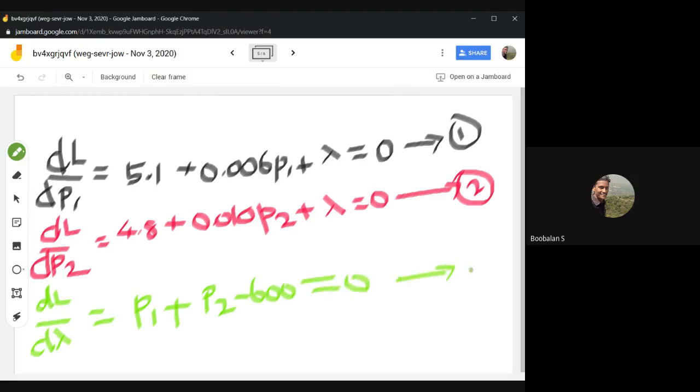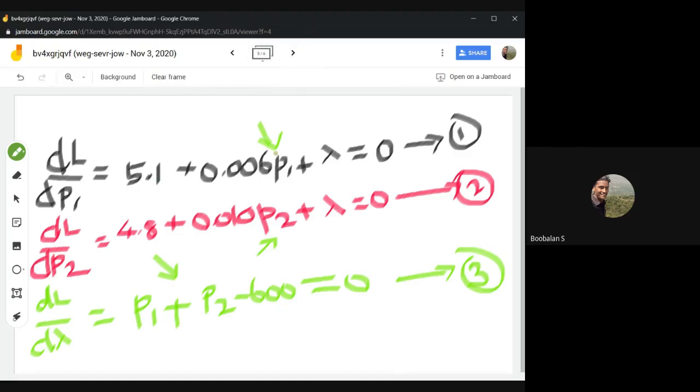Right? Equation number 3. From equation number 1 and 2, we need to find out P1 and P2. Once we find P1, P2, apply them over here, so we can find lambda. And once we find lambda, go directly to P1, P2, and you can find them.